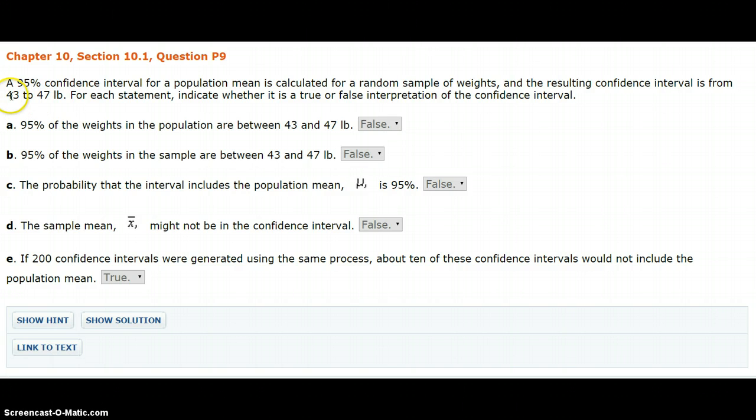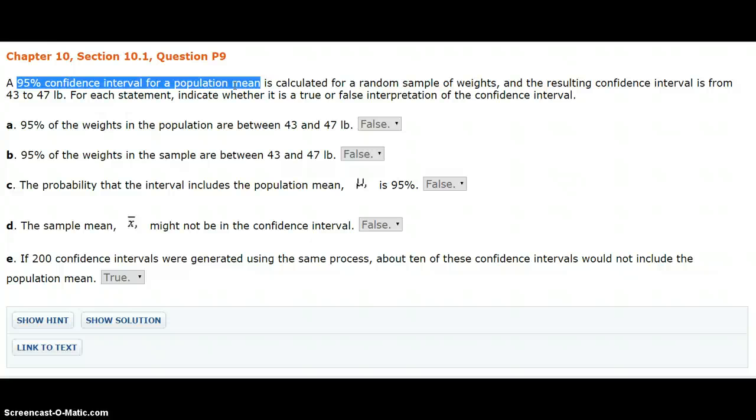The confidence interval that we have is from 43 to 47 pounds, and we're just saying true or false on some statements. So first of all, 95% of the weights in the population are between 43 and 47. Kind of makes sense putting a couple numbers together, but in fact, look at the actual name for this confidence interval. It's the 95% confidence interval for a population mean. So it doesn't tell us anything about where the actual specific individual data points are coming in. All it's telling us is the population mean itself.